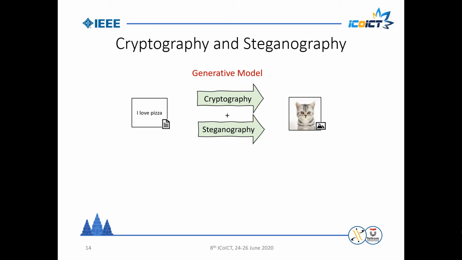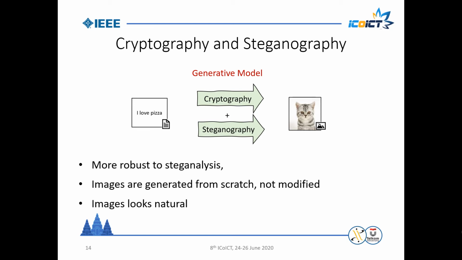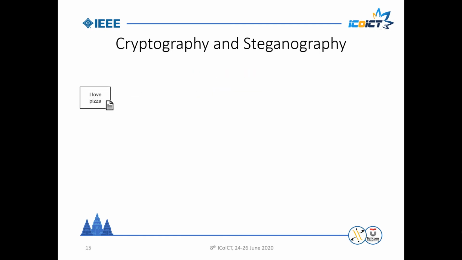Since, like cryptography, we are transforming the real message, but unlike cryptography, we transform it into a readable and sensible image cover that is not suspicious to send. We suspect that the resulting image is more robust to traditional steganalysis detection since we are not tampering with an already existing image. The image is generated from scratch, so it will look more natural and there is no anomaly in the pixel distribution. And so this is our proposed framework.